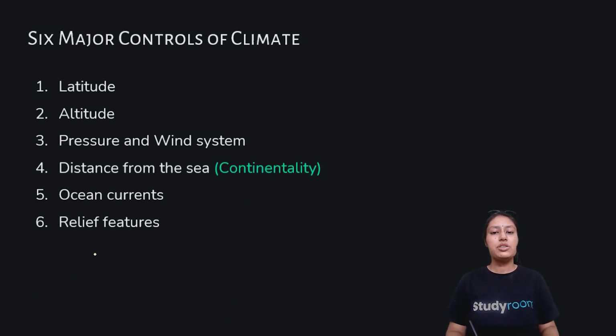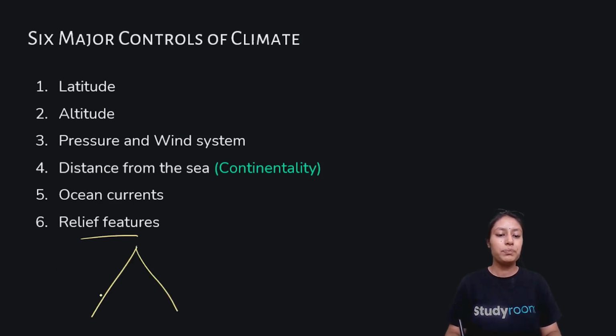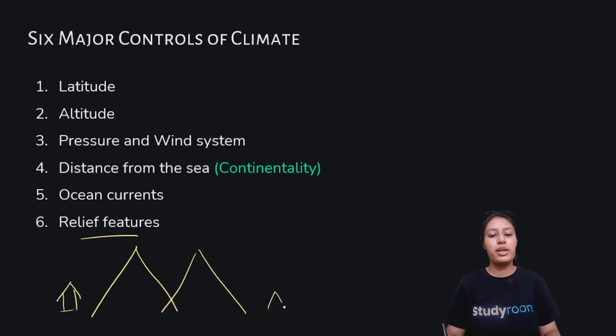Relief features are quite easy to understand. Relief features are, for example, the physical formation or the geographical region, which are very, very different. Some are mountainous, some are plain, some are near the coast. Relief features play a very major role in our climate. So let's understand this through an example. Let's take two conditions. This is a mountain, and there are people who live on this side of the mountain and people who live on the other side.